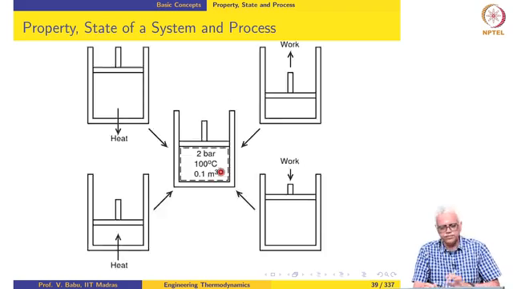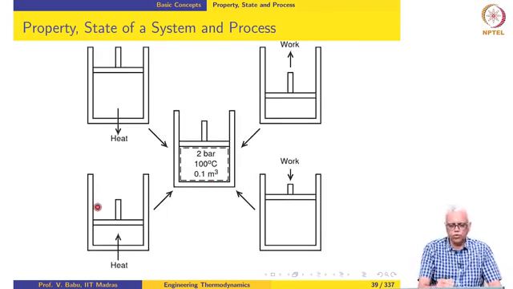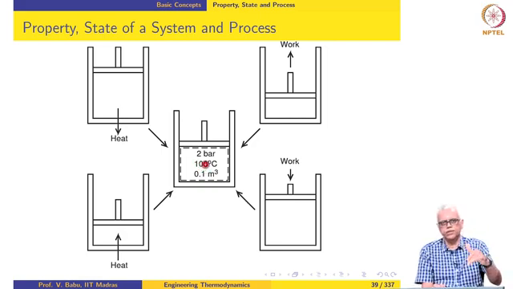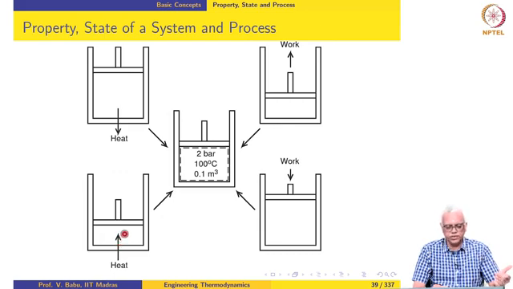Here I am showing 4 possible states from which the system could have arrived at this state. For instance, it could have been at a higher pressure, higher temperature and higher volume. We remove heat from this, it cools down and then reaches this state. Or it could have been at a lower pressure, lower temperature and lower volume. We add heat to this system, it expands and then it attains this state.